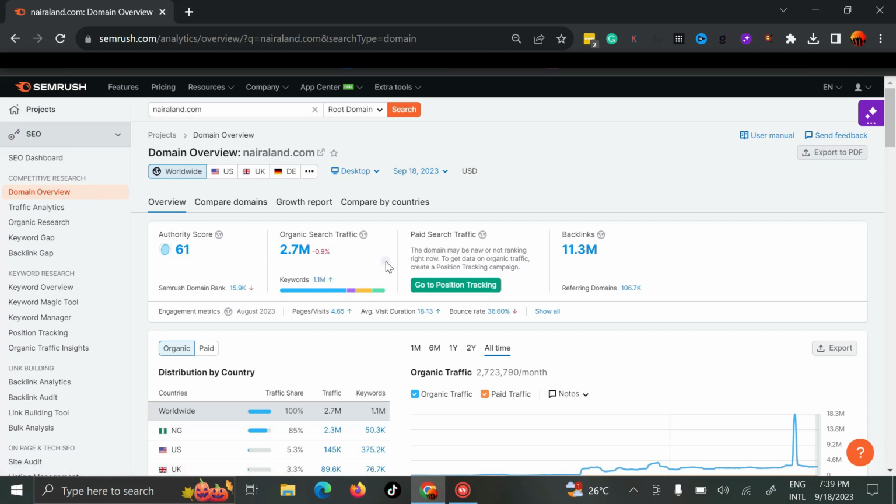So we want to know how we can take out some of these keywords and write about them. Let me assume that I have a website that talks about cars and I want to get these forum keywords, because forum keywords are quite easier to rank for, especially when you have top-notch content or an article.